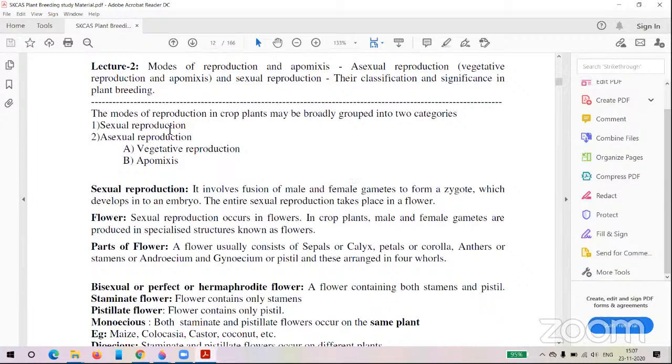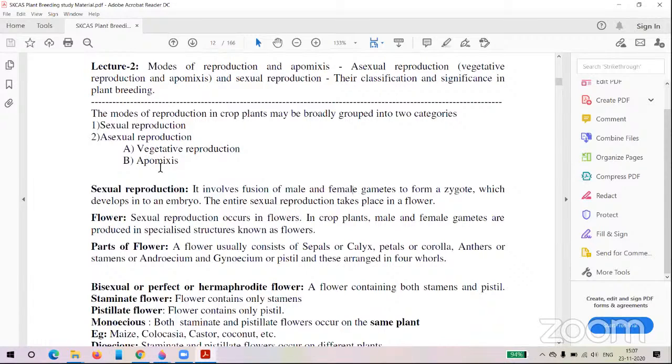Coming to asexual reproduction, it is also divided into two types: vegetative reproduction and apomixis. From 10th class onward you have read about vegetative reproduction and its types. In UG also you read that.